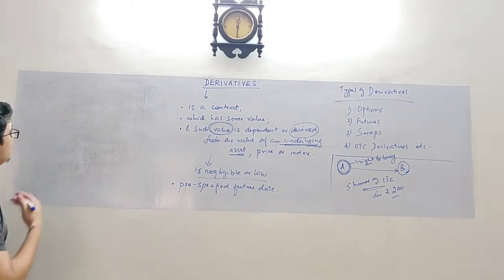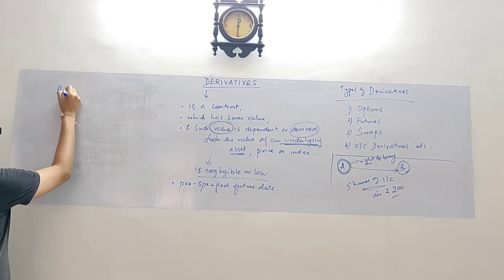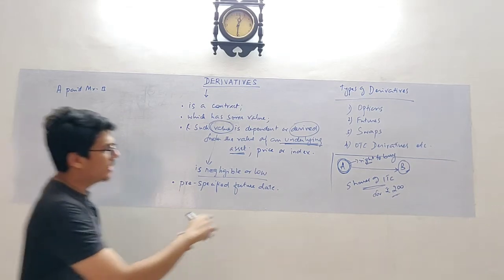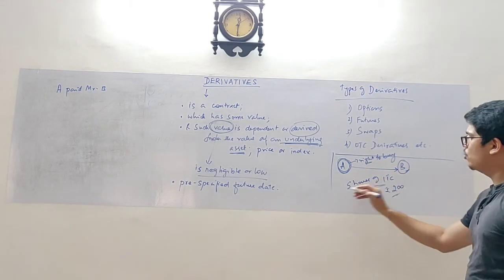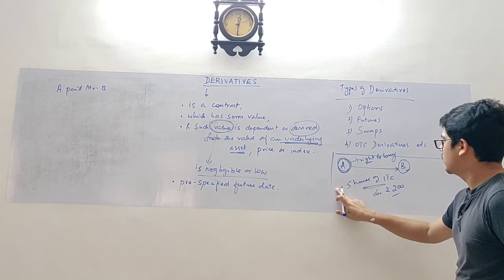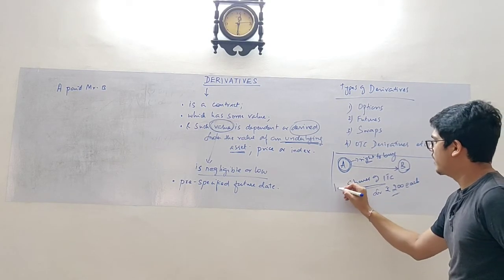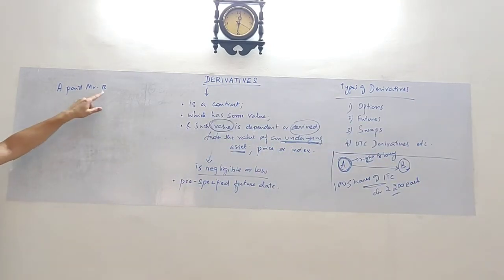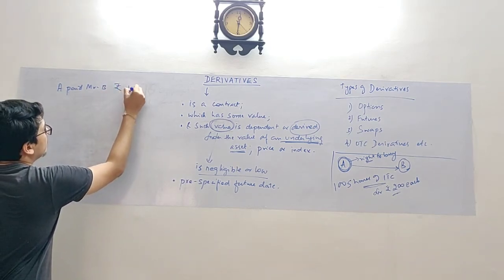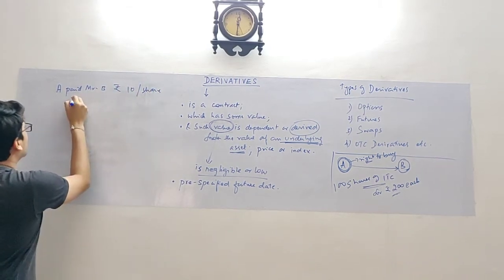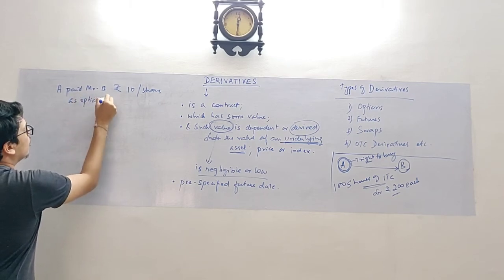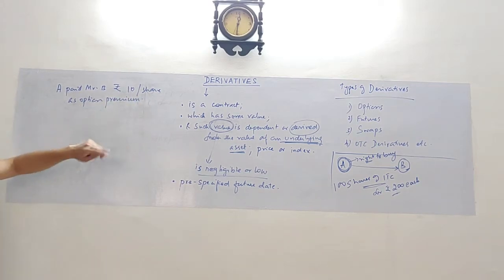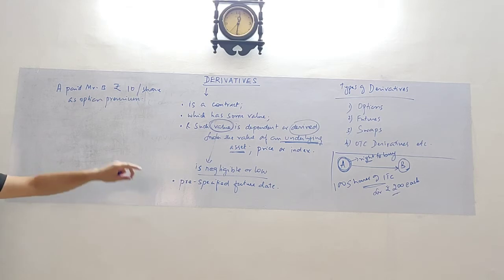Suppose I have purchased the right to buy 100 shares of ITC for 200 rupees each. Suppose A paid Mr. B rupees 10 per share as option premium for the right.